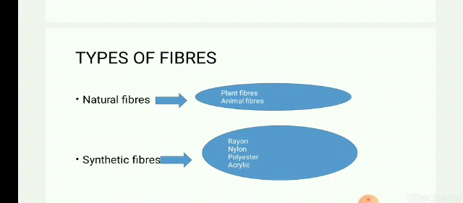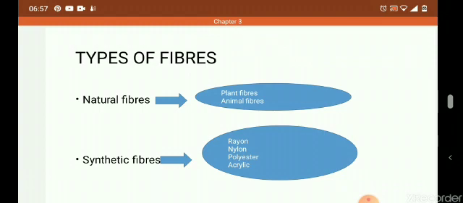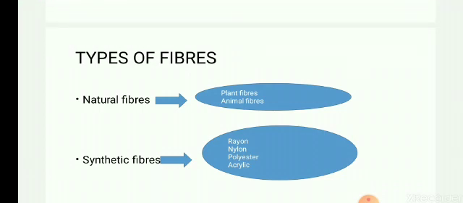Now synthetic word itself means man-made. So these fibers are man-made fibers which use raw materials and then chemical processing is done to make these fibers. So these fibers are of four types: rayon, nylon, polyester, acrylic. So we will study their properties and uses.